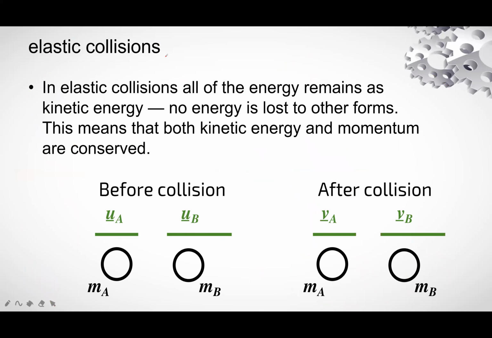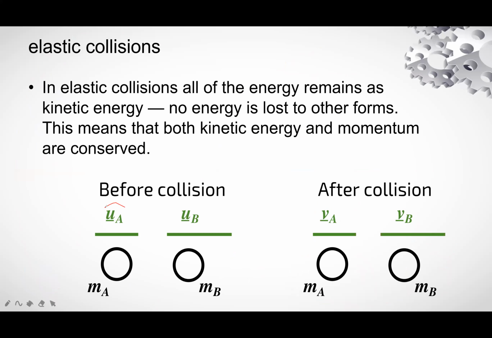Now elastic collision. In elastic collision, all of the energy remains as kinetic energy. No energy is lost to other forms. This means that both kinetic energy and momentum are conserved. Kinetic energy before collision is equal to kinetic energy of both the bodies after collision. Momentum before collision is equal to momentum after collision.